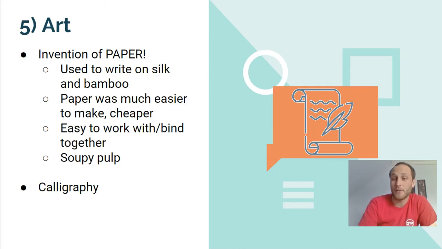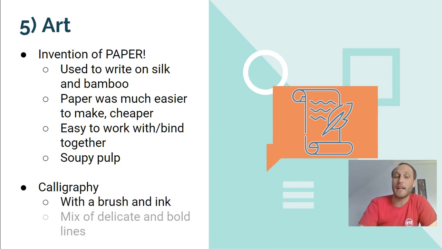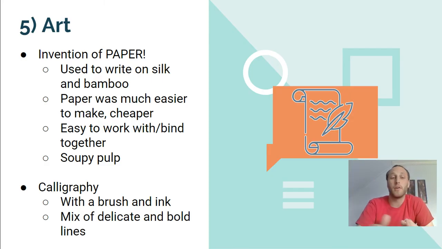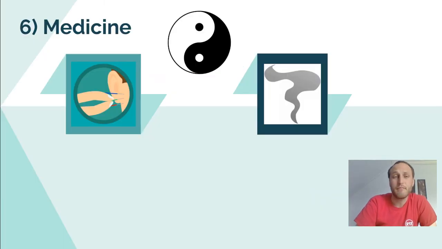So a fancy style of writing that the Chinese create, and you might have seen it before, is a style called calligraphy, which is going to be a very soft brush stroke. You're going to use brush and ink, and then it kind of mixes between delicate and bold lines. So sometimes the letters are very thin, sometimes parts of the letters are very bold and thick. So calligraphy is kind of a cool style of writing. I would encourage you to look up some calligraphy online, and you can kind of see what I'm talking about there.